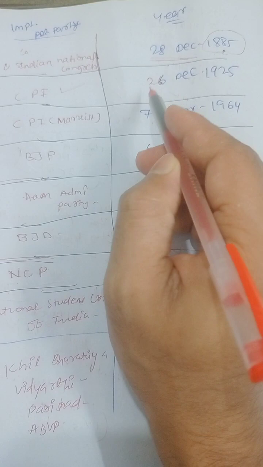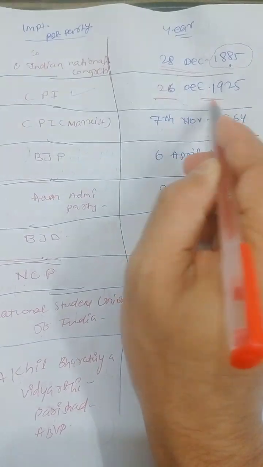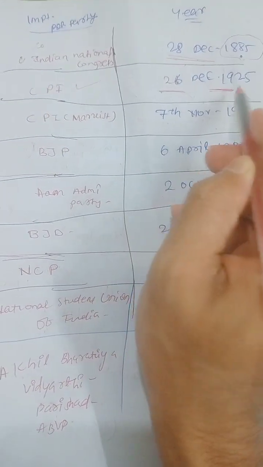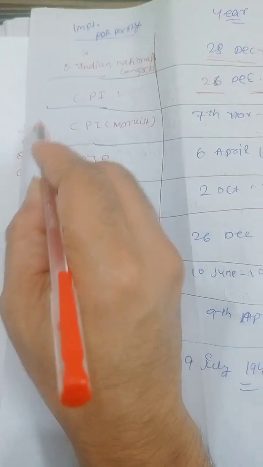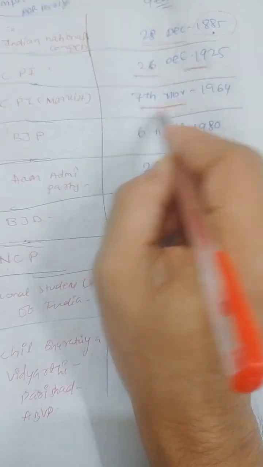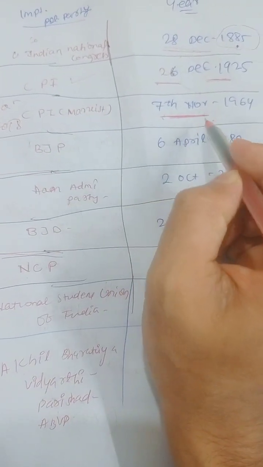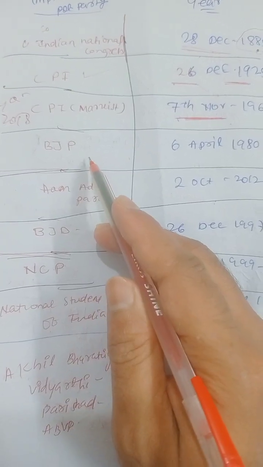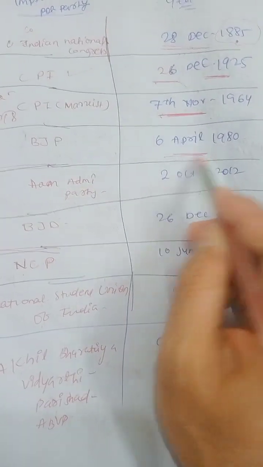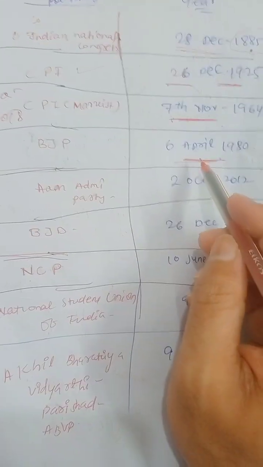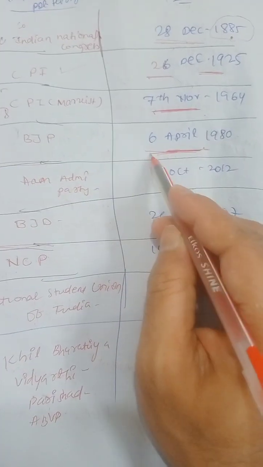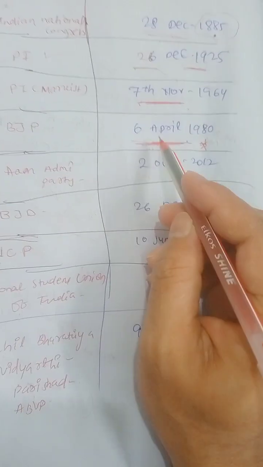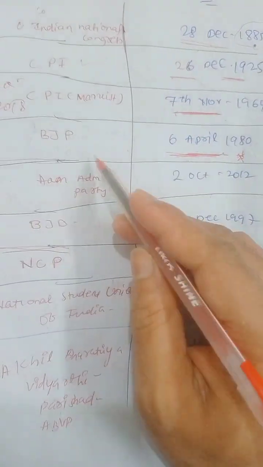Similarly, CPI was created on 26 December 1925. Okay guys, 26 December 1925. CPI Marxist was a PYQ of 2018. CPI Marxist was created on 7th November 1964. This is what you have to remember here. BJP is now ruling in India, created on 6th April 1980. You have to remember 6th April 1980 at any cost before your examination.